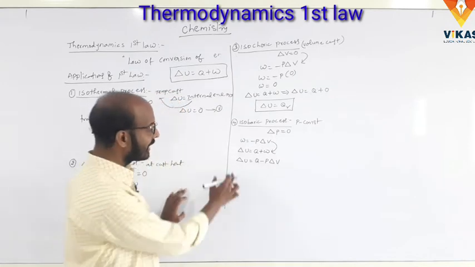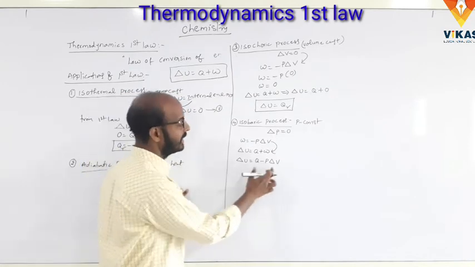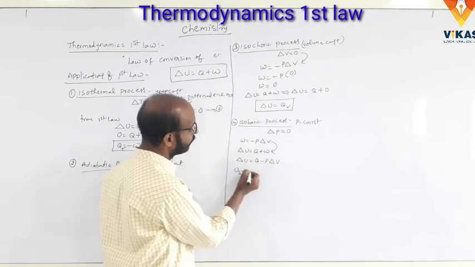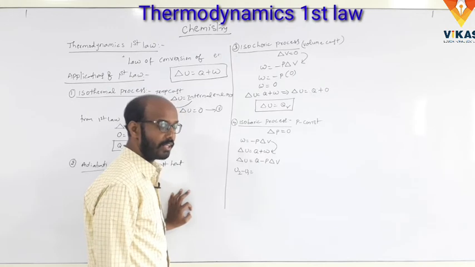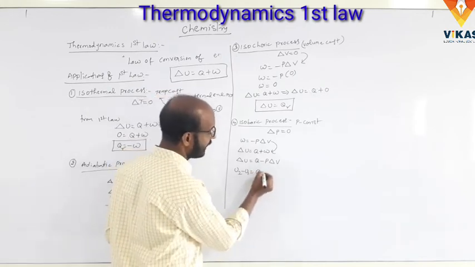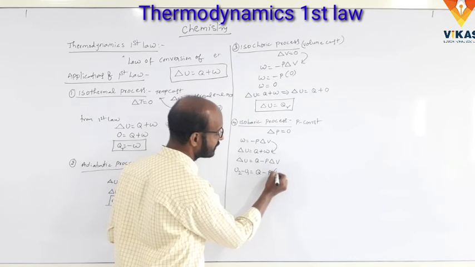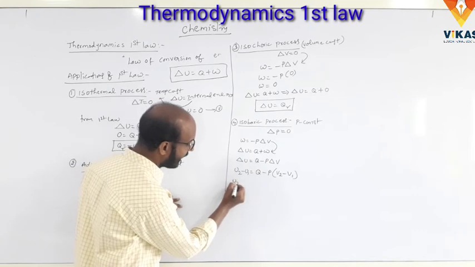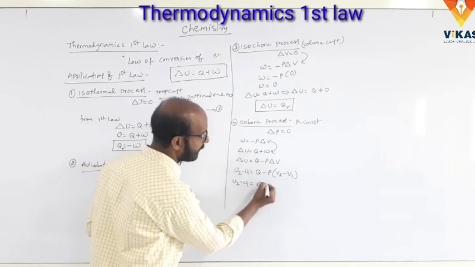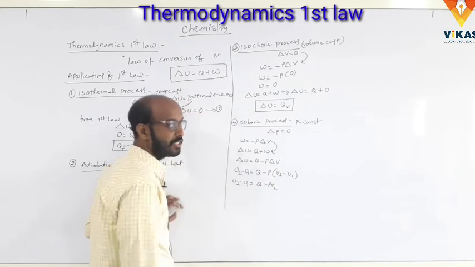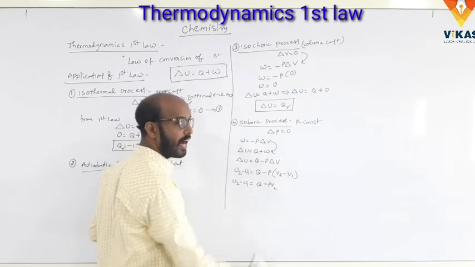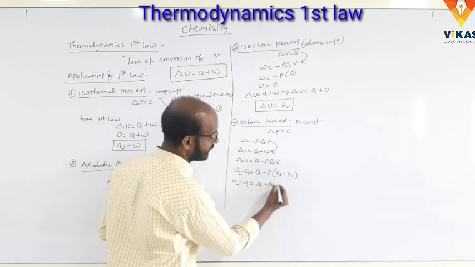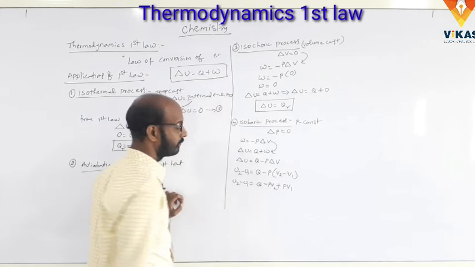So here, what is delta U? It is the change in the internal energy. Here delta V is the change in the volume. So delta U is U2 minus U1, equal to Q minus P into delta V, which means V2 minus V1. So U2 minus U1 is equal to Q minus P V2 minus V1. Multiplying P inside, we get Q minus P V2 plus P V1.